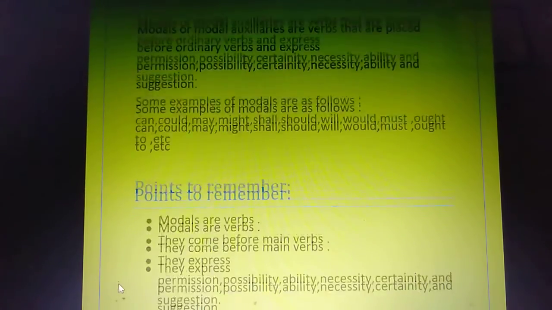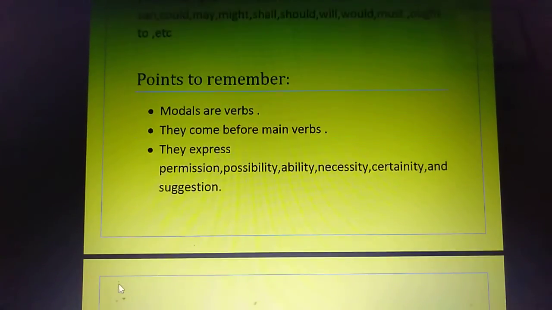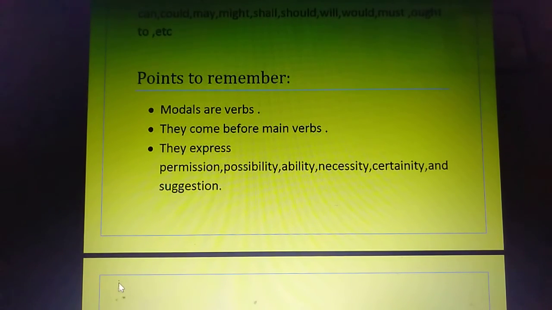So these are some of the things which you need to remember while doing the modals. First, modals are verbs. I told you that these are auxiliary verbs. Then they come before main verbs. For example, if I say that Rita can go to school tomorrow, you will see that before go, I have used can.